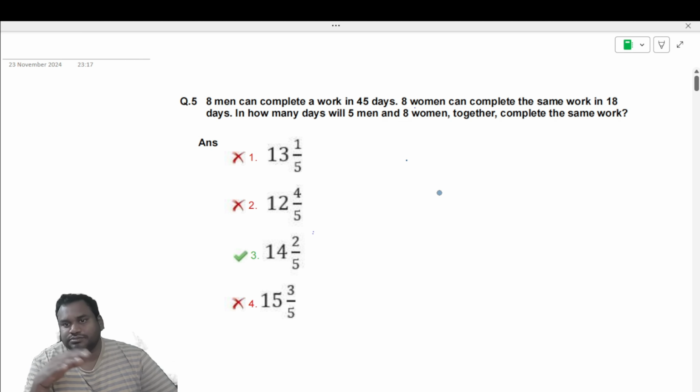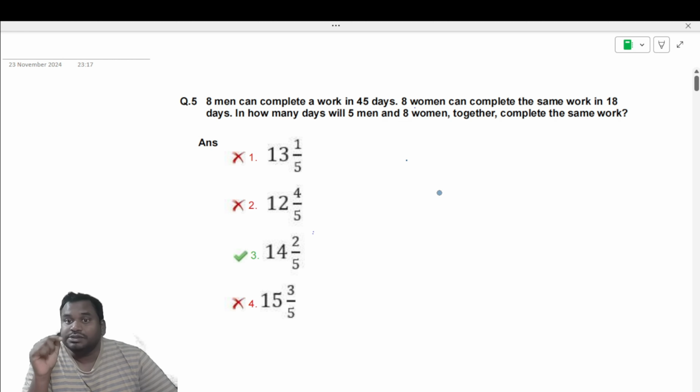So in how many days will 5 men and 8 women together complete the same work? So this is the question. He has given some data that 8 men are completing in 45 days and 8 women are completing in 18 days. Using that data, you have to find the relation between men and women capacity.